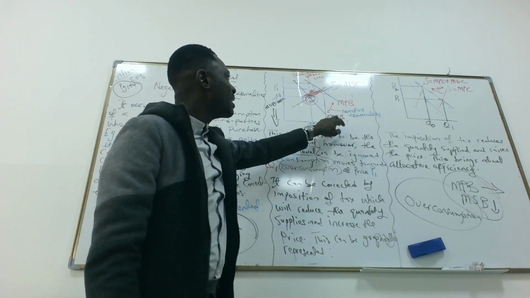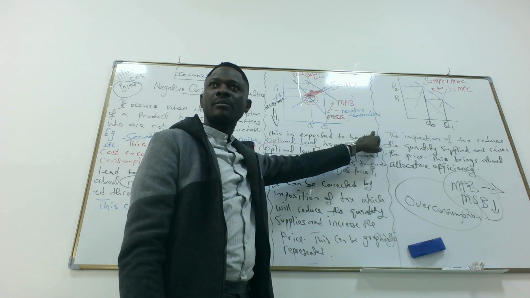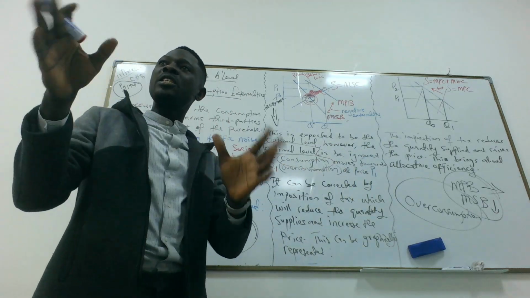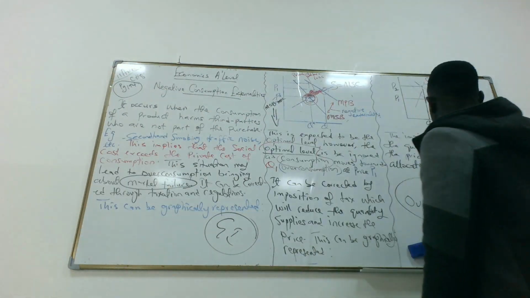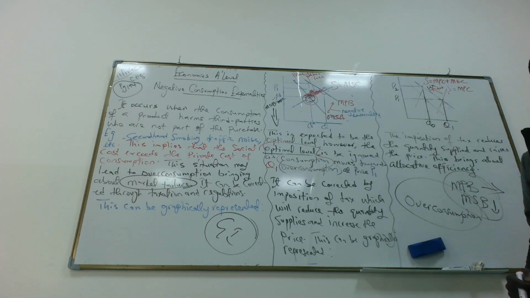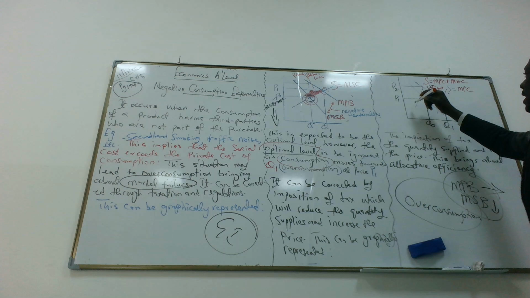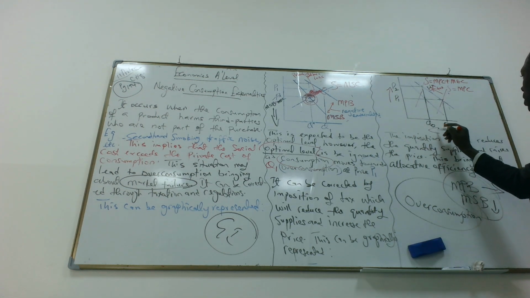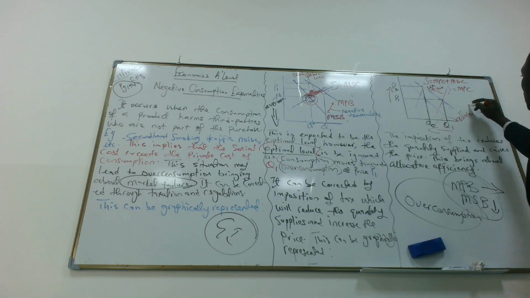So this brings about negative externality. To correct this, the government would impose taxation. And imposition of taxation means the supply can be shifted from S to S tax. Shifting from S to S tax increases the price from P1 to P2 and reduces the quantity from Q1 to Q0, which is allocative efficiency.